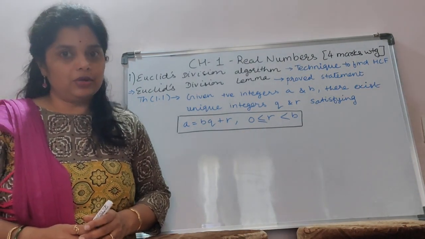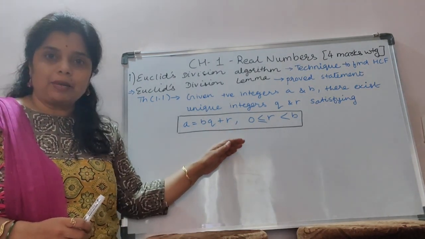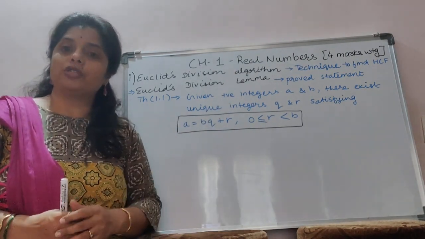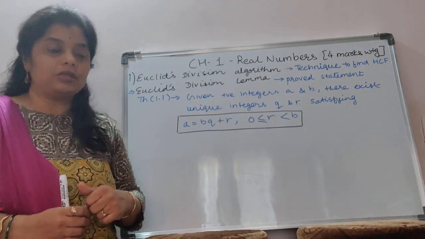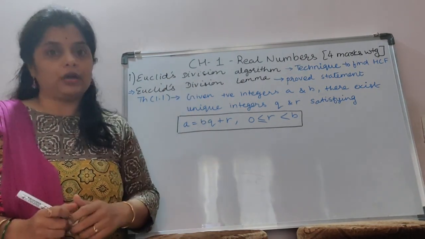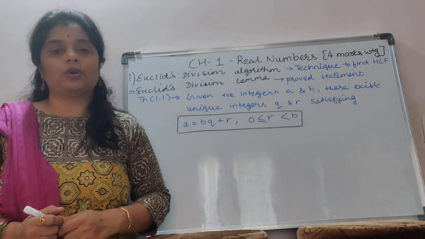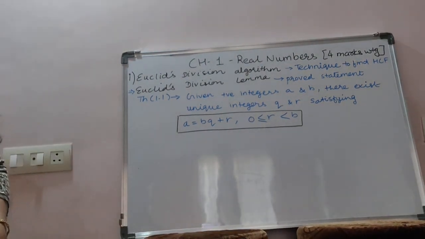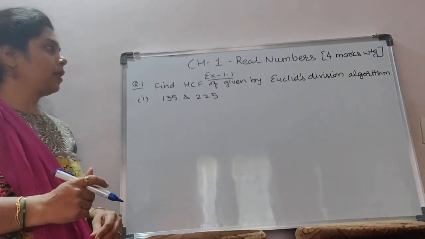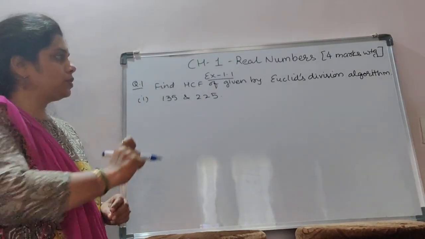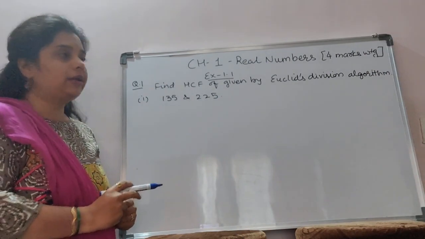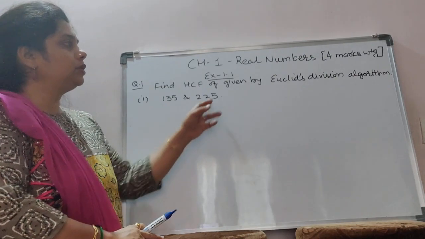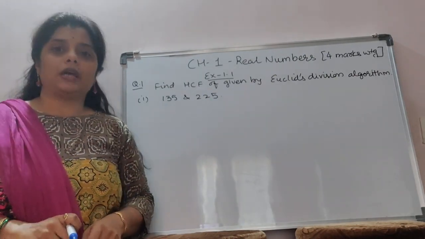Let's do the example, or we can say find the HCF of two positive integers by using the division algorithm. It is given in exercise 1.1, question number 1. Now we are going to start exercise 1.1. In that, the first question is: find the HCF of given numbers by Euclid's division algorithm.